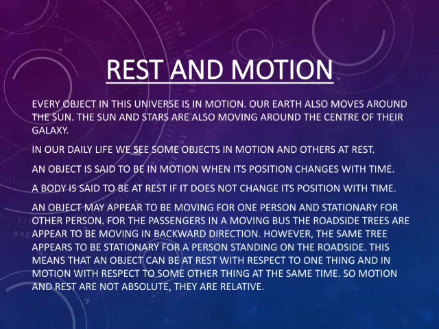However, the same tree appears to be stationary for a person standing on the roadside. This means that an object can be at rest with respect to one thing and in motion with respect to some other thing at the same time. So motion and rest are not absolute, they are relative terms.